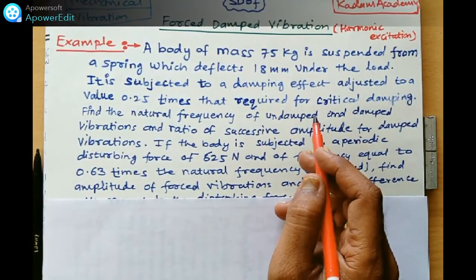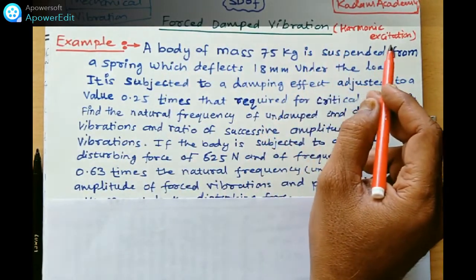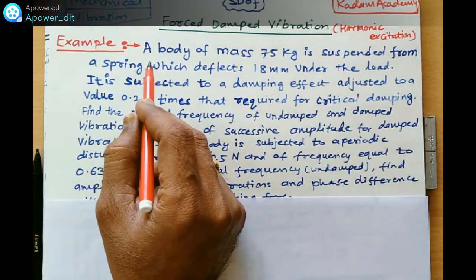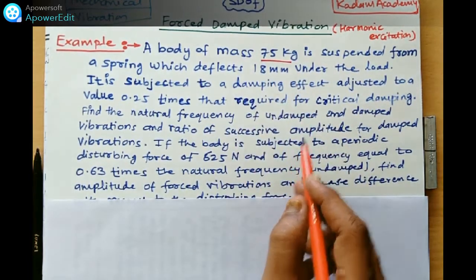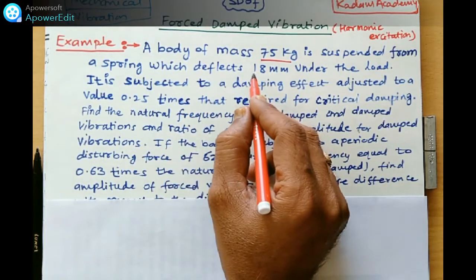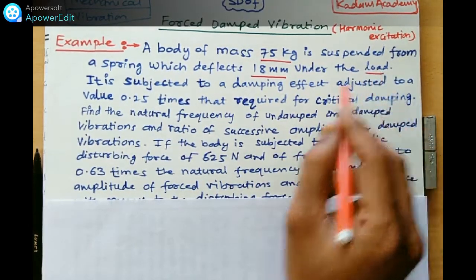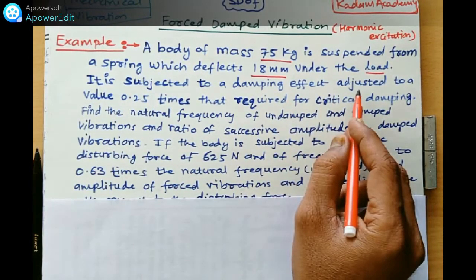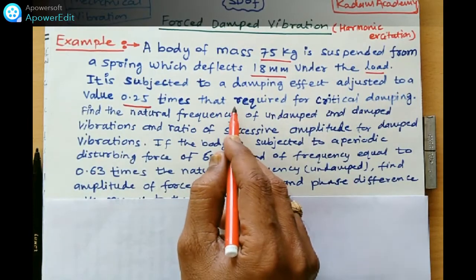In today's numerical, this is the numerical for forced damped vibration, harmonic excitation, harmonic force. So I'll read the numerical. A body of mass, what is the mass? 75 kg, is suspended from a spring which deflects. Spring deflection is given, 18 mm under the load.